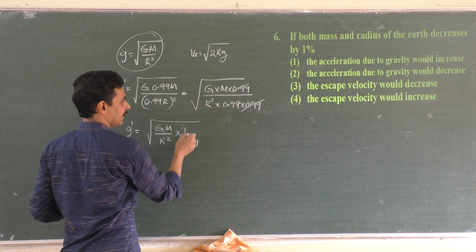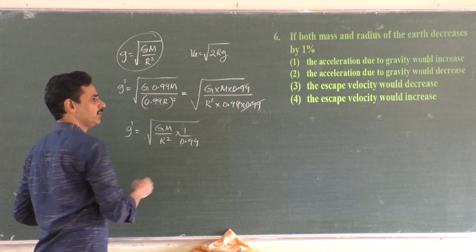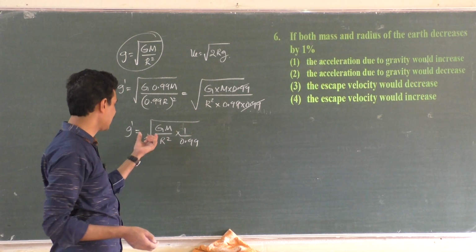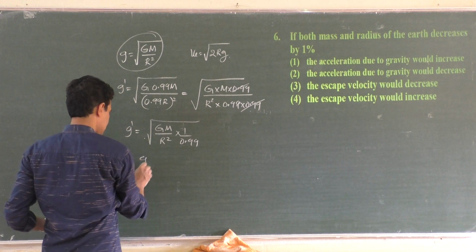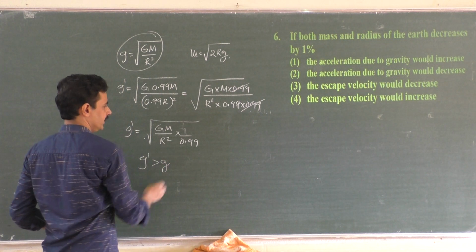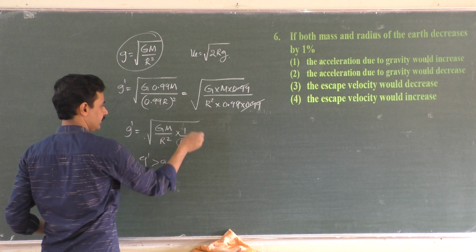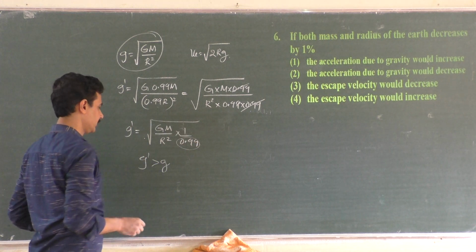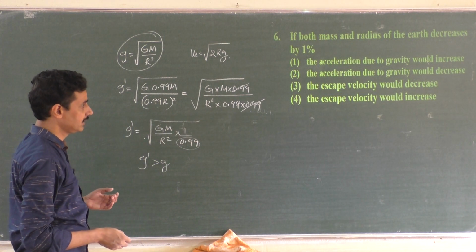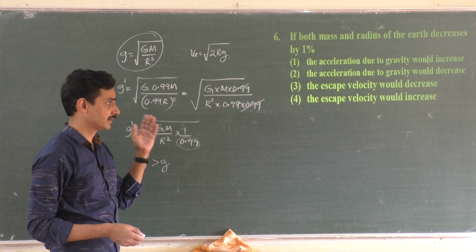So this will be say 1.111. Clearly g dash is greater than g, since this is in the numerator. If it was in the denominator, of course, g dash would have been less. So acceleration due to gravity would increase. The second option plays a correct role.